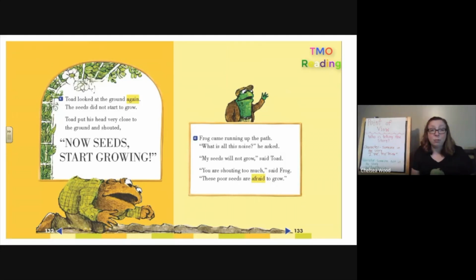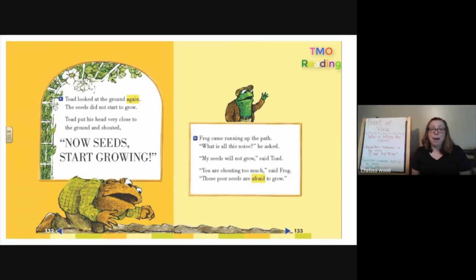Toad looked at the ground again. The seeds did not start to grow. Toad put his head very close to the ground and shouted, "Now seeds start growing." Who said that part, "Now seeds start growing"? Was it Frog? Well, how do you know it wasn't Frog? Well, there's quotation marks. So that means that it's a character. Couldn't it be Frog? Oh, it says Toad put his head close and shouted. That's how we know it's Toad. We can't just look for the quotation marks. We also have to see whose name is there.